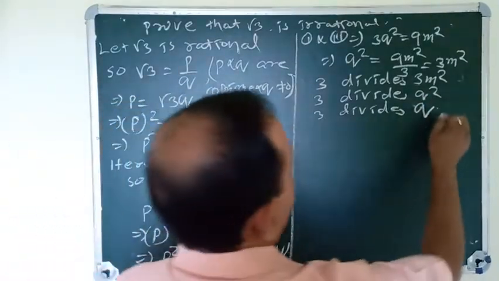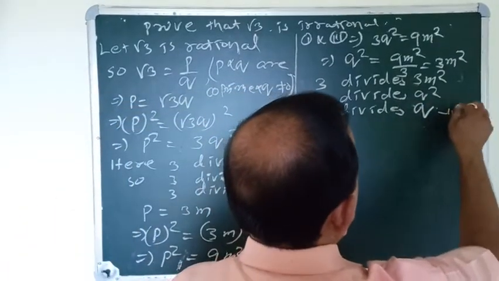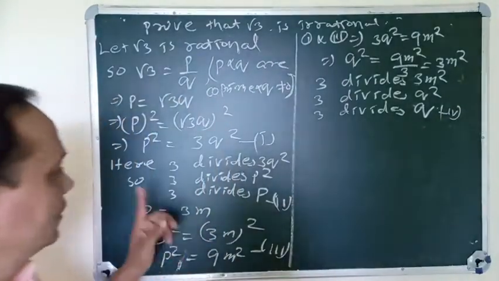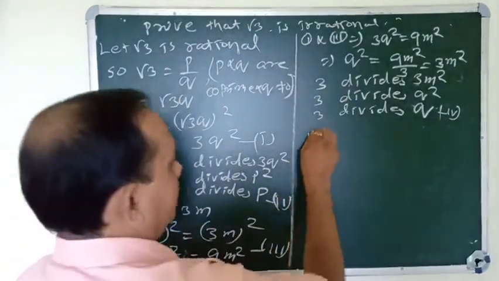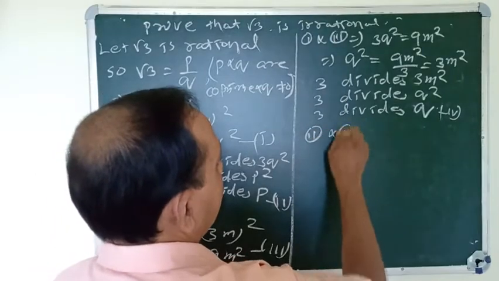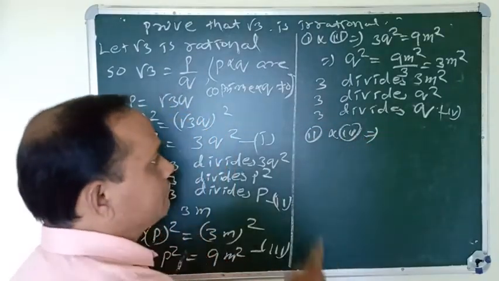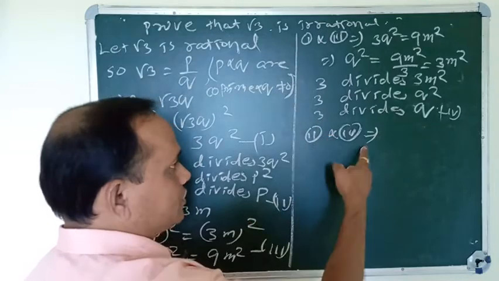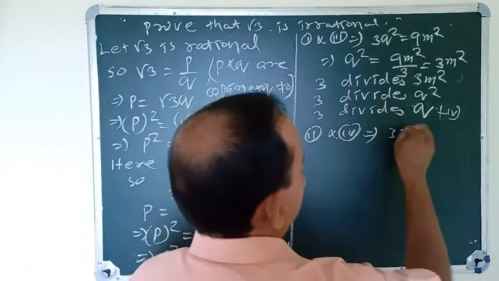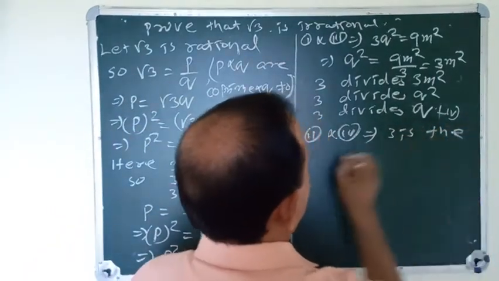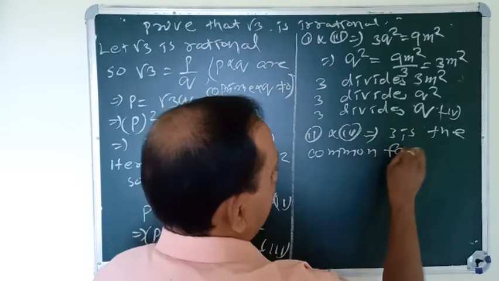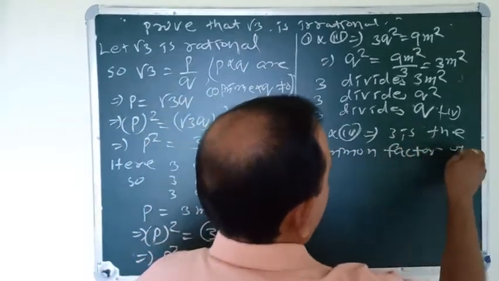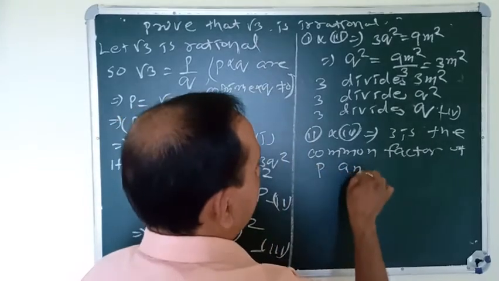According to the second and fourth: second, 3 divides p; fourth, 3 divides q. So 3 divides p and 3 divides q. That means 3 is a common factor of p and q.